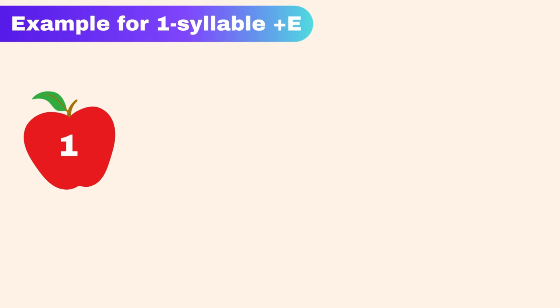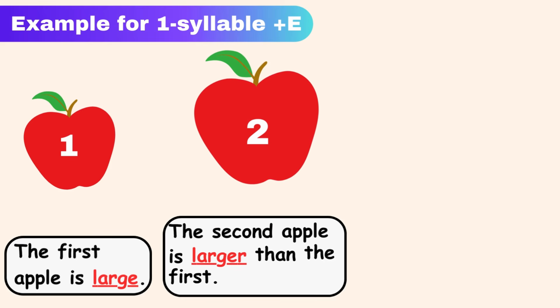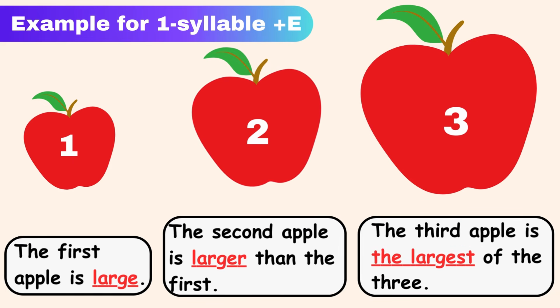The first apple is large. The second apple is larger than the first. The third apple is the largest of the three.